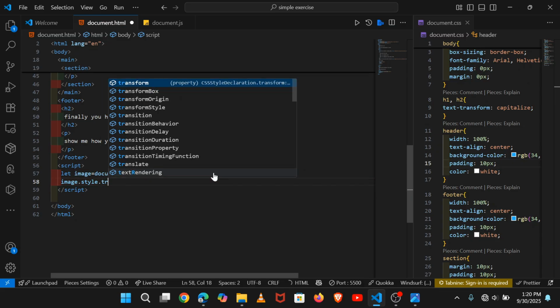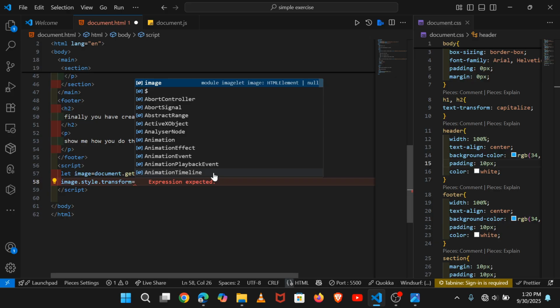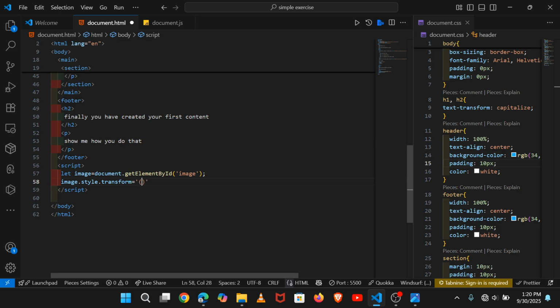transform. We are going to change the scale, and when you finally did that, we will get transform, which is equal to scale, like this. The scale will be 1.02.